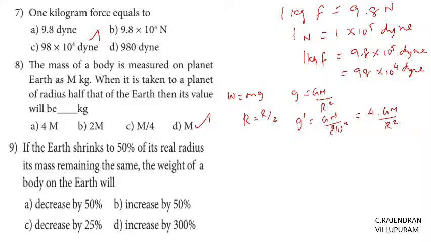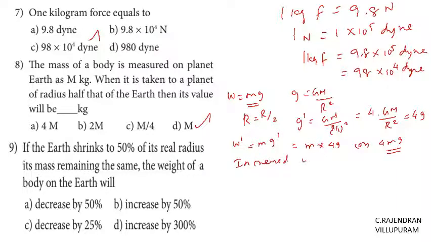So the new weight W dash should be equal to m into g dash, which can be written as m into 4g, or 4mg. Here, the previous weight is mg. Now the new weight is 4mg. Therefore, the weight is increased.